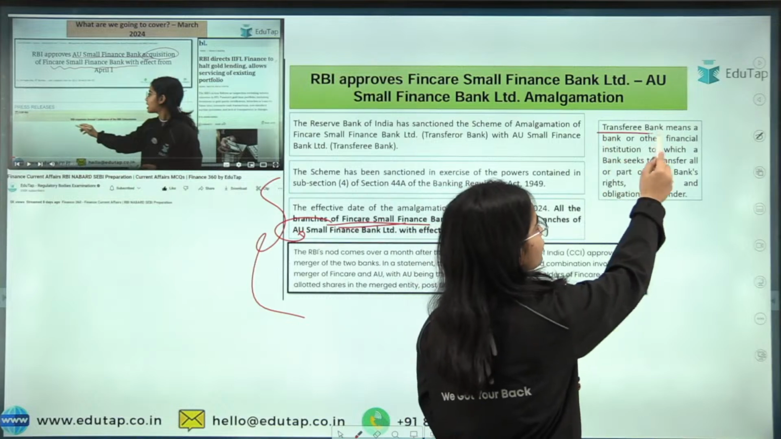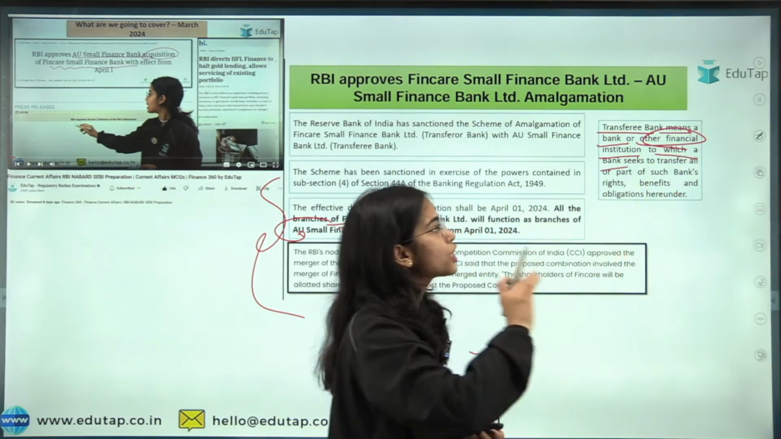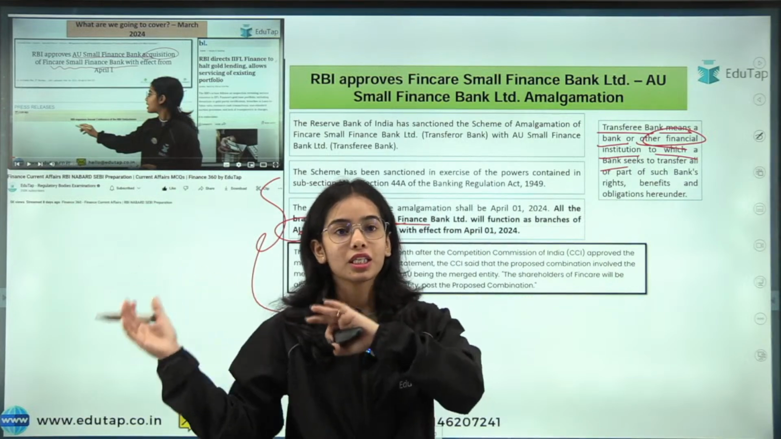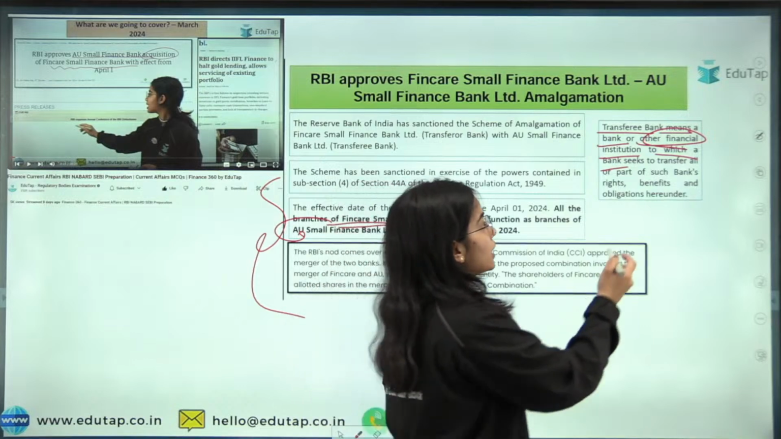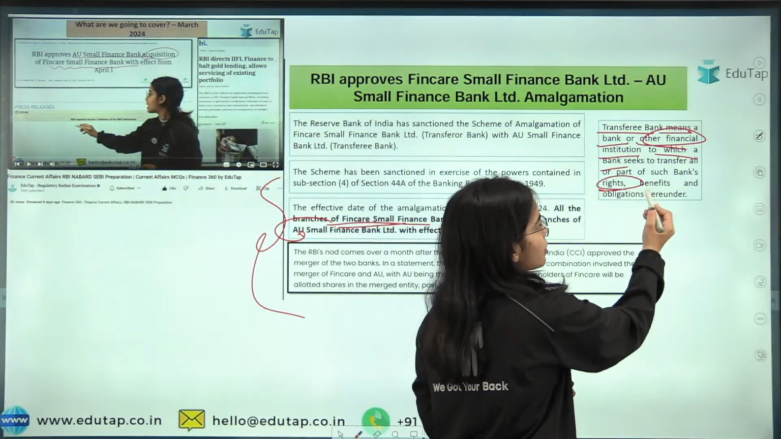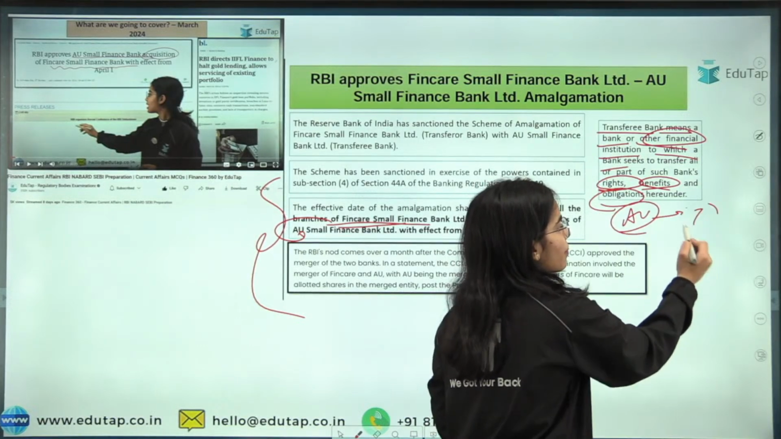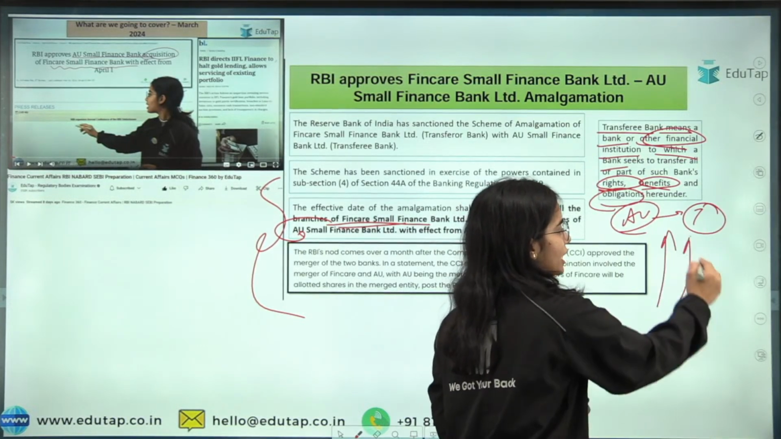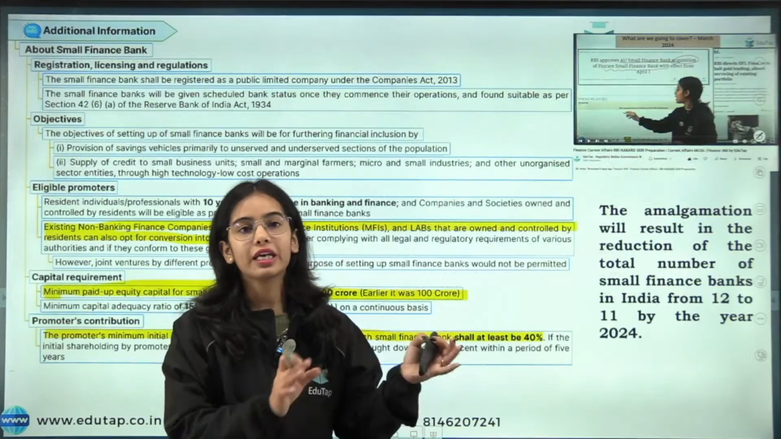Okay, so the transferee bank means a bank or other financial institution to which the bank seeks to transfer, to which this Fincare Small Finance Bank. So the AU Small Finance Bank is getting the rights, the benefits and obligations. AU Small Finance Bank is the transferee bank that is getting the rights, the obligations and the benefits from the Fincare Small Finance Bank.